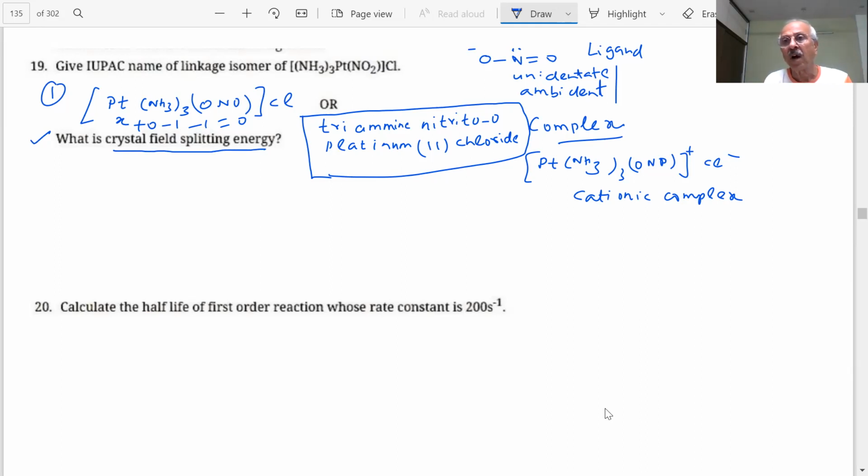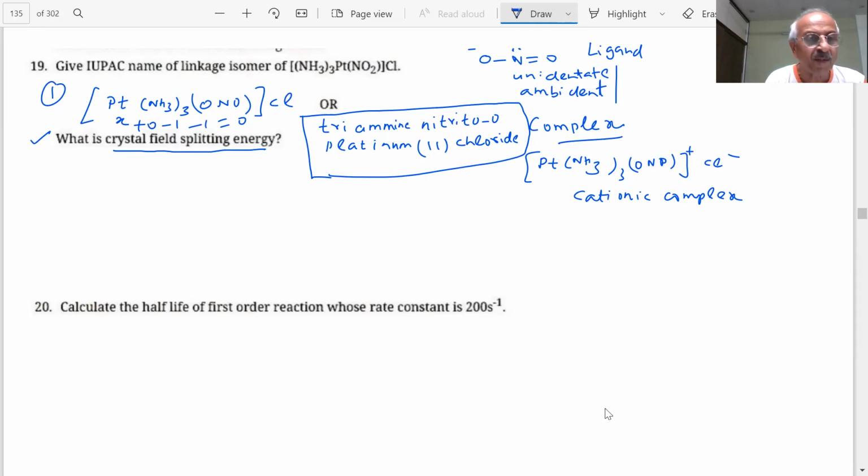Supposing you don't know anything, what is given in NCERT, how does it define, student? When ligands form coordination compounds, what happens? The 5d orbitals' degeneracy is destroyed and they get split up into 2 sets of equivalent orbitals, T2g and Eg. Not always T2g and Eg, but in octahedral T2g and Eg, and in the other complexes, tetrahedral, we don't say Eg or T2g. That is T and E only. Okay. They are different. There's a meaning of every letter. That's what I want to say.